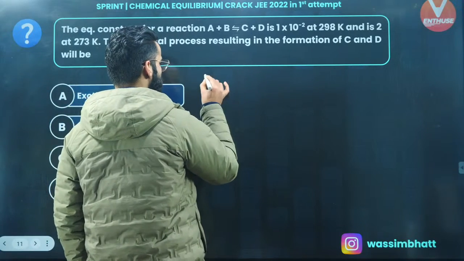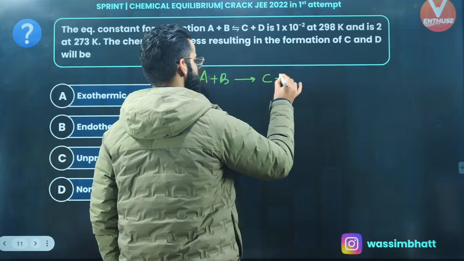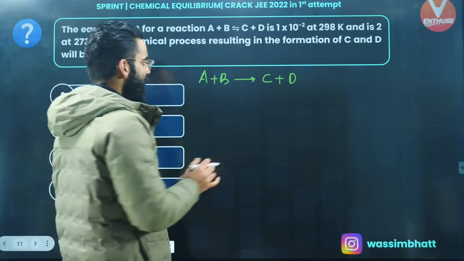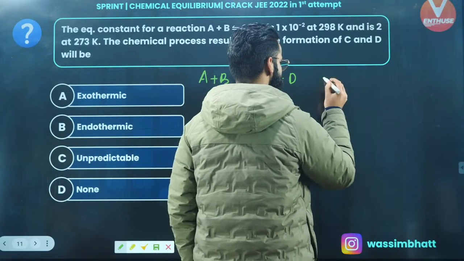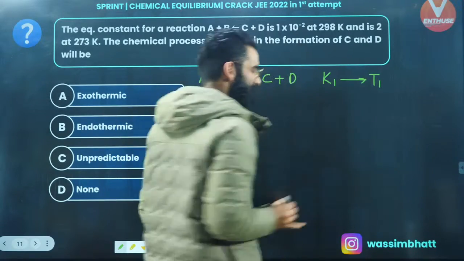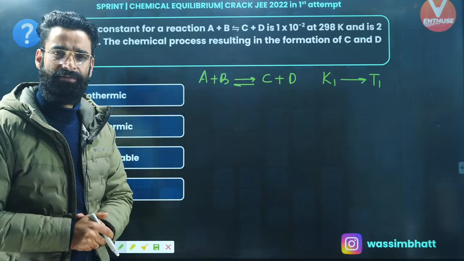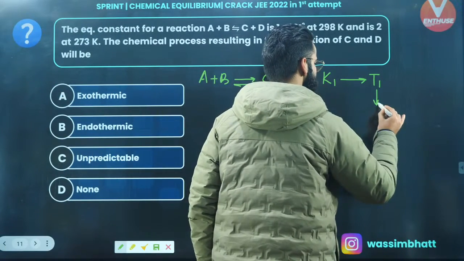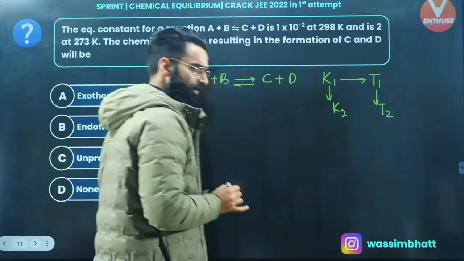Let's say I've got the reaction as A plus B gives C plus D. It's a general chemical reaction. Let's assume the equilibrium constant of this particular reaction is equal to K1 when the temperature of the reaction is kept T1. At temperature T1, the equilibrium constant is K1. Now, if I change the temperature from T1 to T2, let's assume the equilibrium constant changes from K1 to K2.